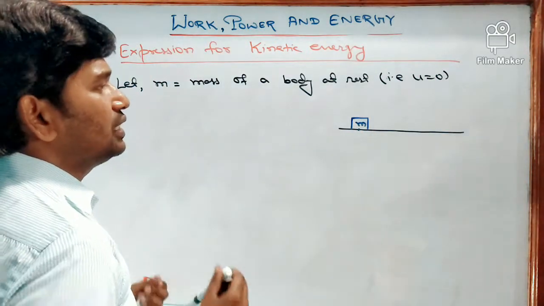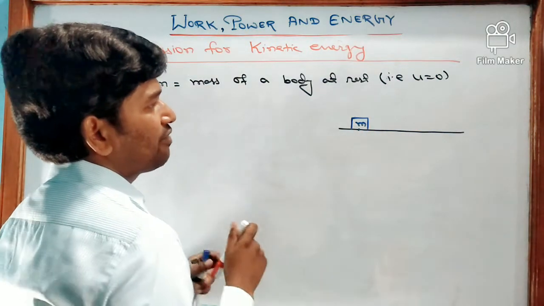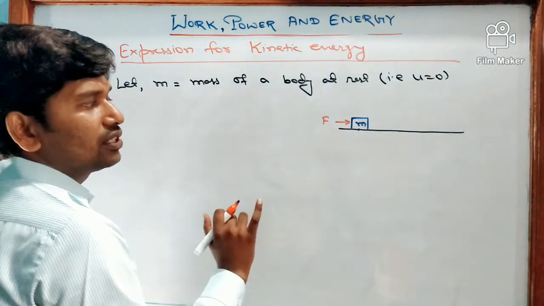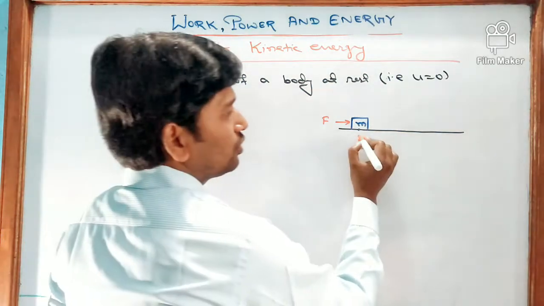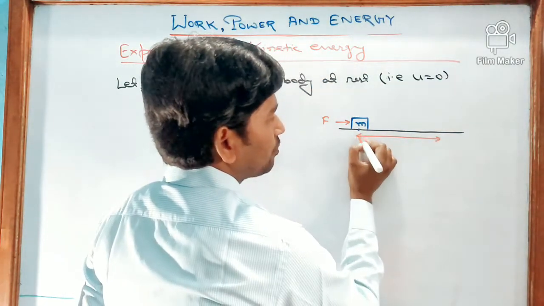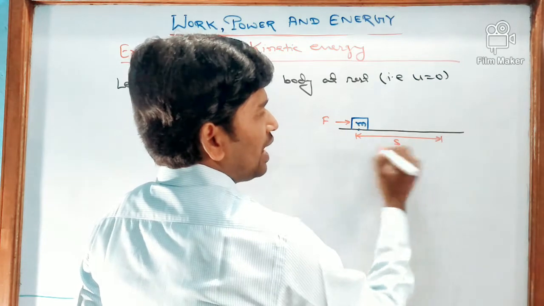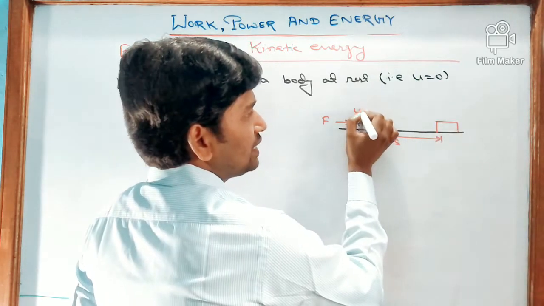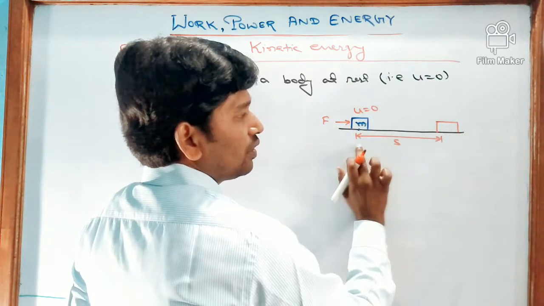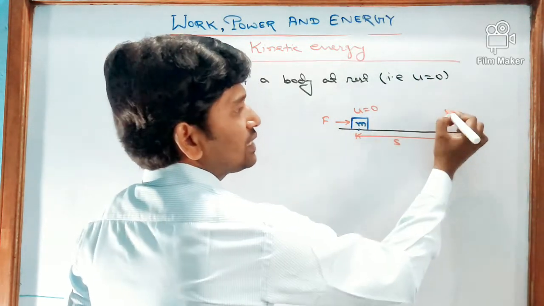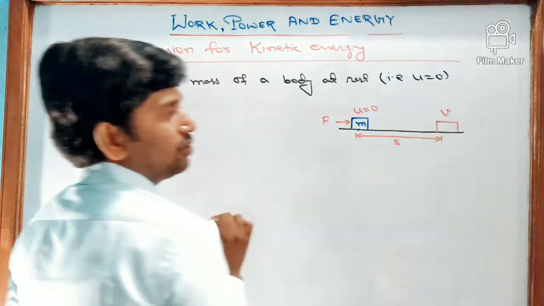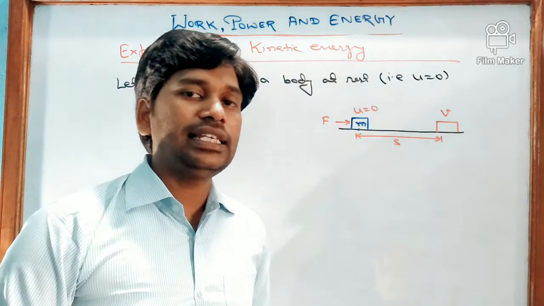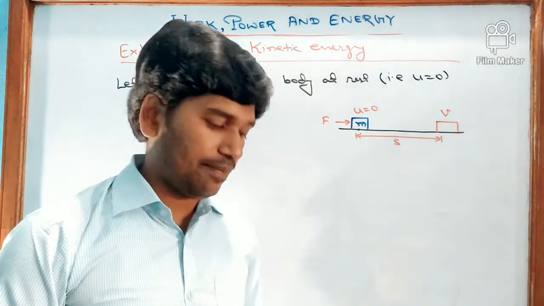Now we will also consider, suppose a force F is acting on the body, and this force displaces the body through a displacement S, and the body acquires a velocity v. As I said, initially at rest u equals 0. After displacement S, suppose it acquires a velocity v. The applied force also produces an acceleration a in the direction of applied force.